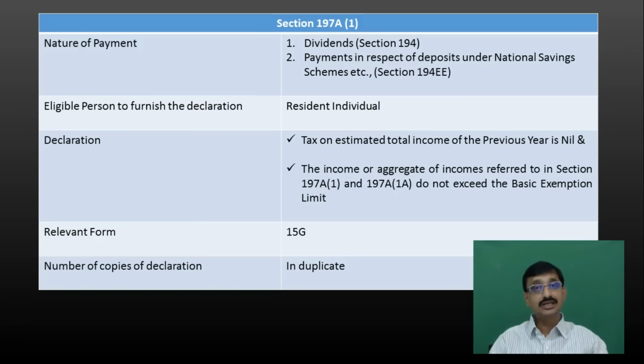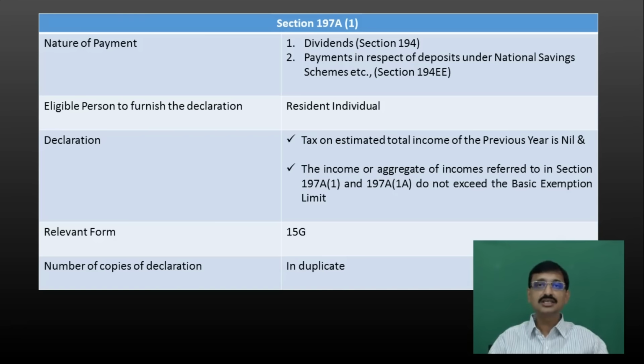Now who can give the declaration in order to avoid the TDS? Only a resident individual can issue a declaration to the payer for non-deduction of TDS for the sums referred to in Section 194 or 194EE.